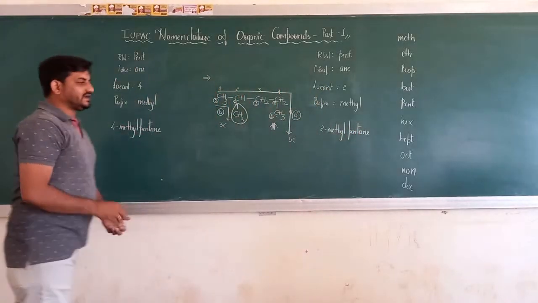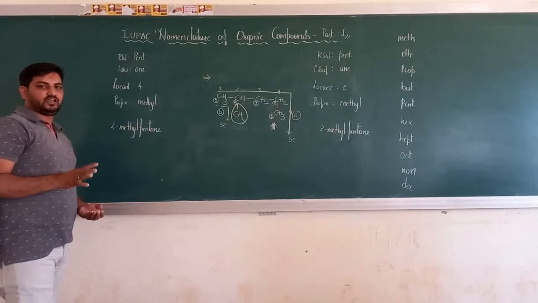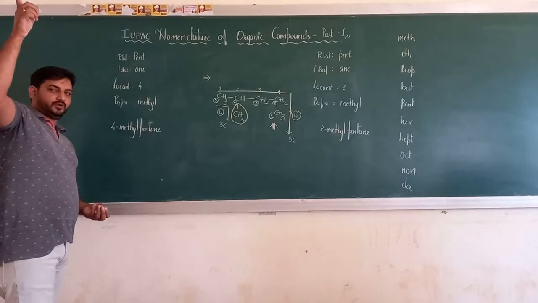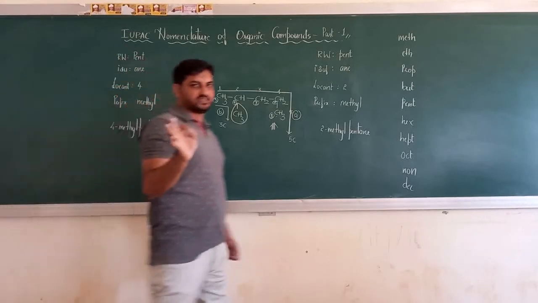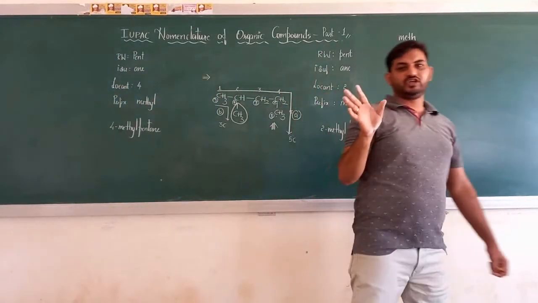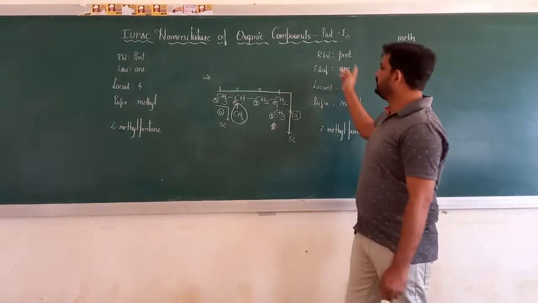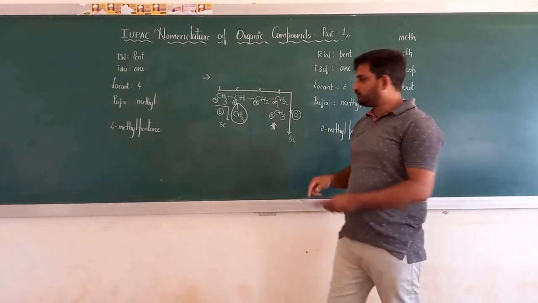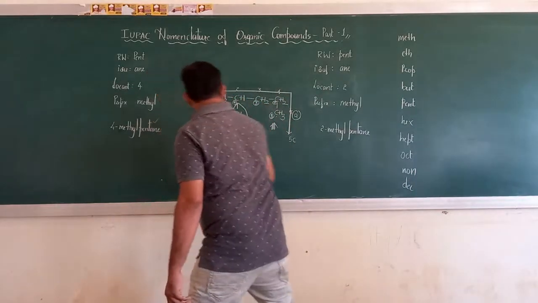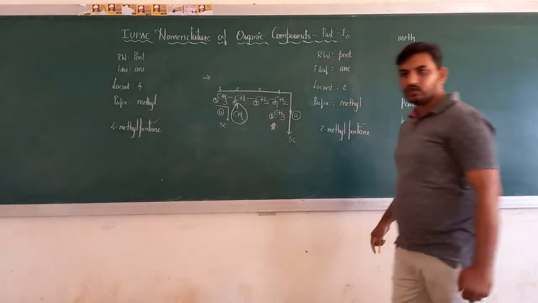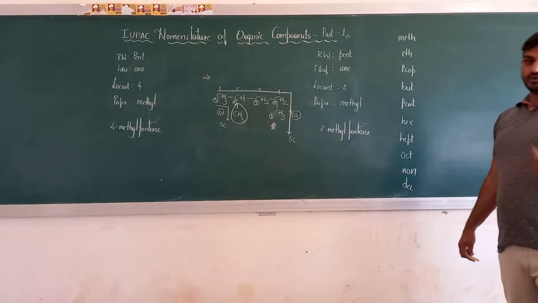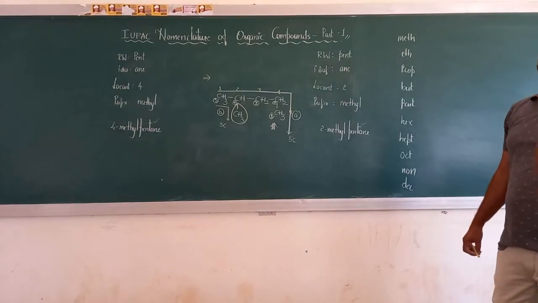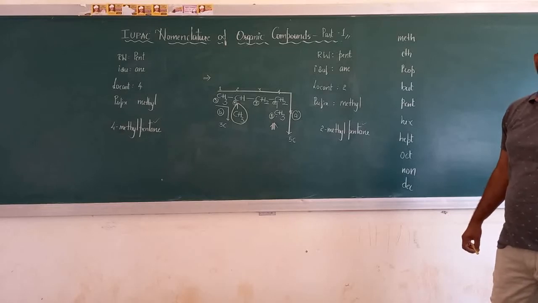Now guys, look at this, an answer which is your correct IUPAC name and which is wrong. The first rule says that select the longest chain as your parent chain. In both the cases I have used the longest chain as my parent chain, that is pentane. So as per the first rule, this is correct, this is correct. What does my rule 2 tell you? Rule 2 tells you that number the chain in such a way that the substituent gets the lowest locant.